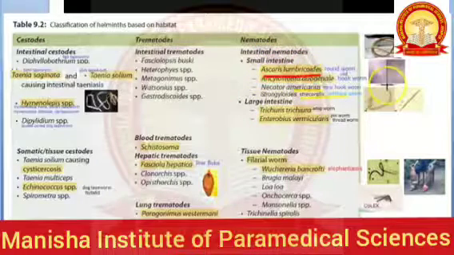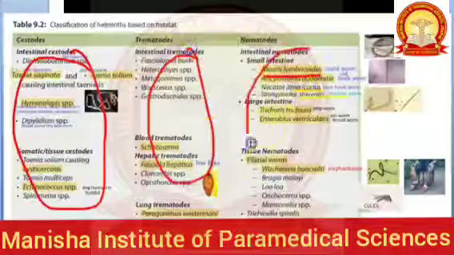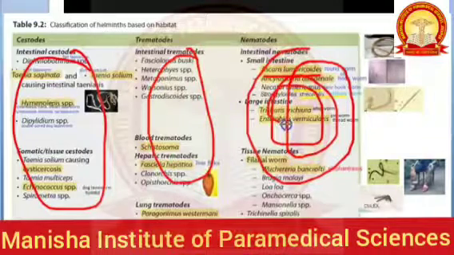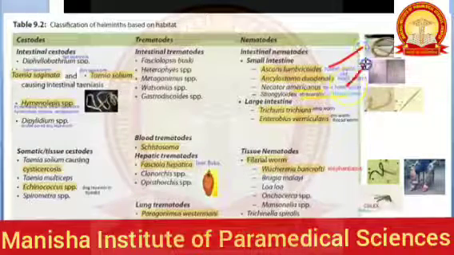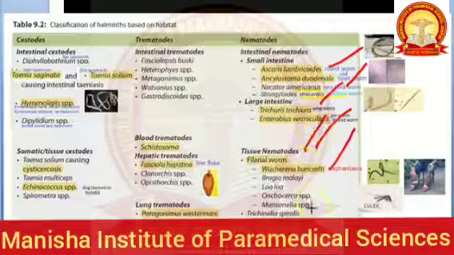It's called roundworm. These are all tapeworms. These are flukes, and these are roundworm, hookworm, pinworm, threadworm, whipworm. All the worms come here in nematode.